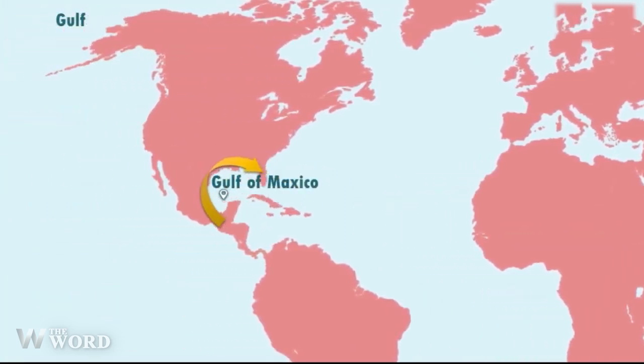Gulf. A gulf is a portion of ocean that penetrates land. Gulfs vary greatly in size, shape, and depth. They are generally larger and deeper than bays.